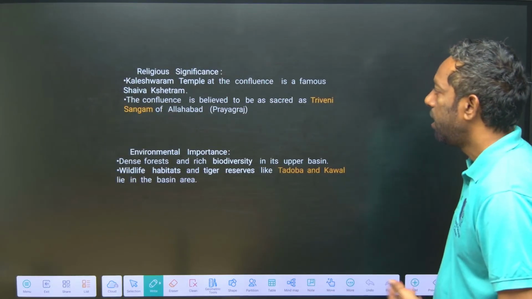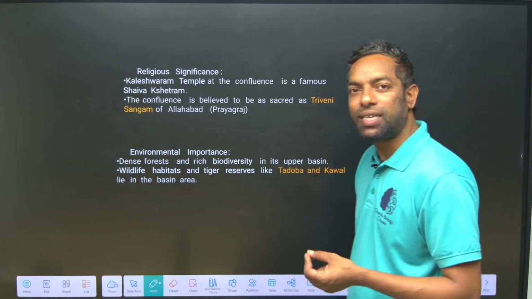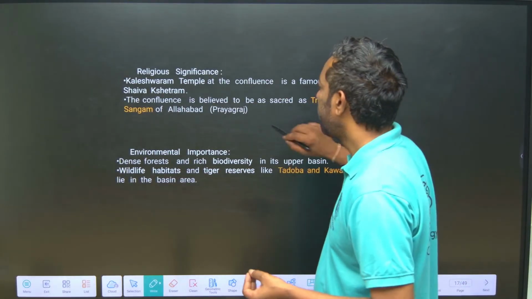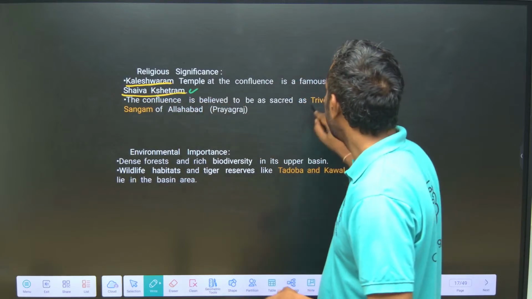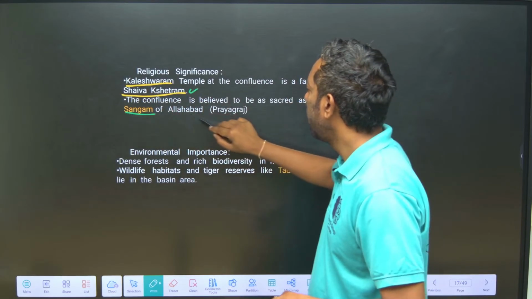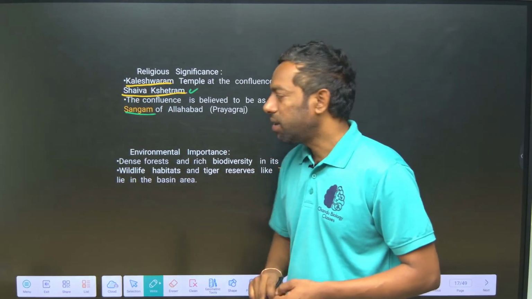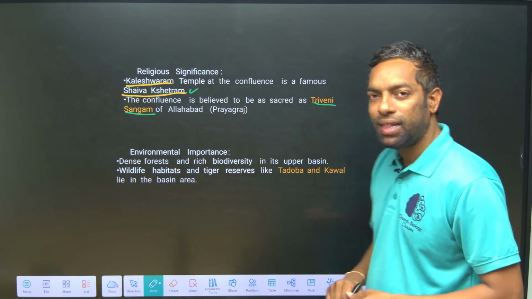Religious significance of Pranahita. Of course Kaleshwaram, it is the Shiva Kshetram there. Triveni Sangam is also there. Like Allahabad, Prayag, likewise Triveni Sangam is there in Kaleshwaram.